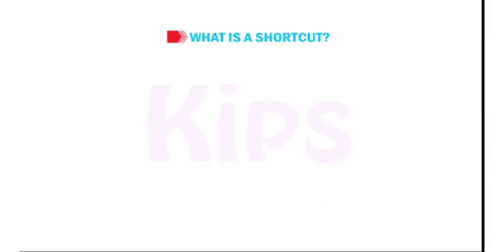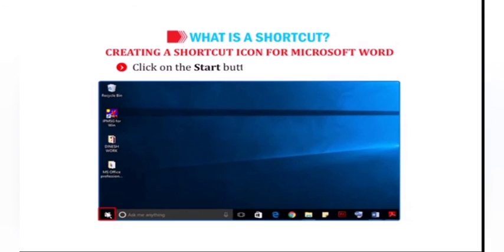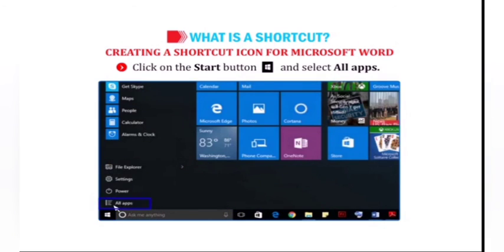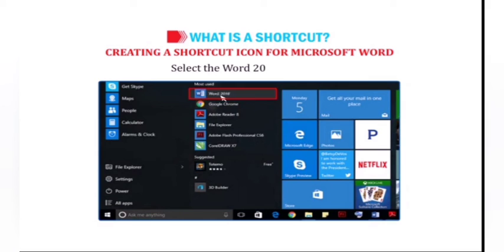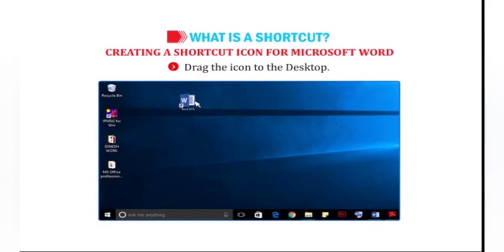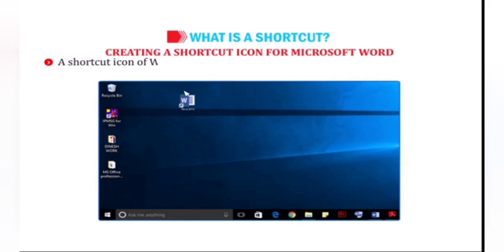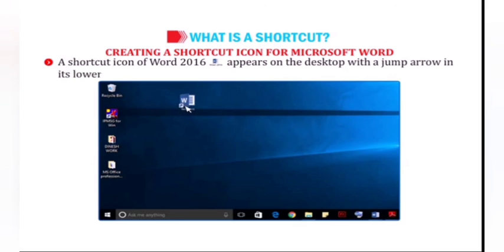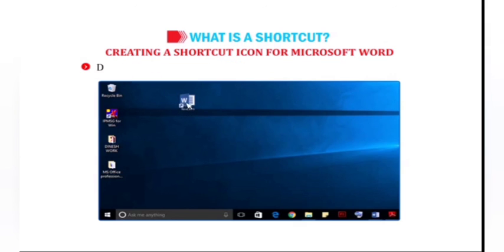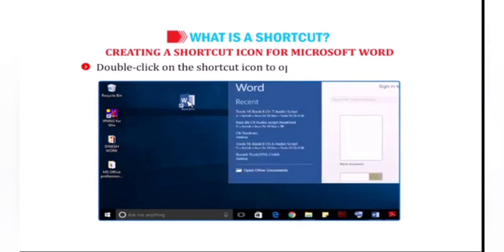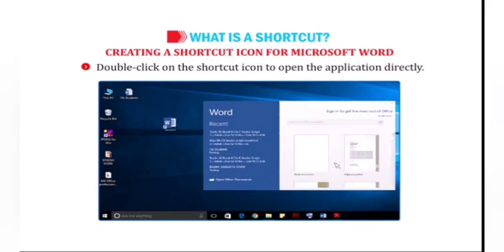Okay, now let us learn to create shortcut icon for Microsoft Word. Click on the Start button and select All Apps. Select the Word 2016 program. Drag the icon to the desktop. A shortcut icon of Word 2016 appears on the desktop with a jump arrow in its lower left corner. Double-click on the shortcut icon to open the application directly.